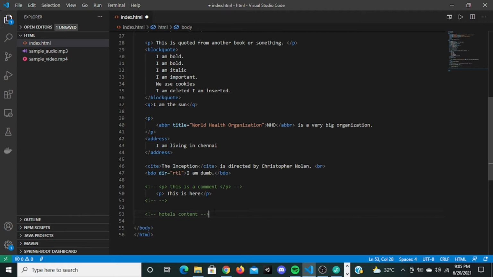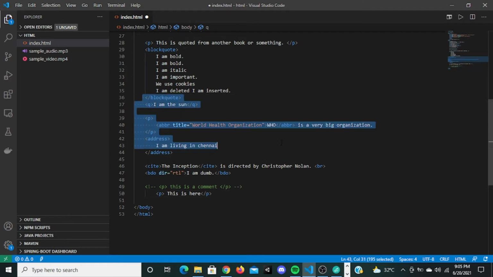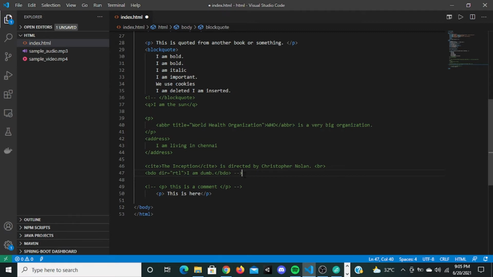Let me remove this. In Visual Studio Code, if you want to comment anything, just select everything you want to comment and press Control plus K plus C. It will comment everything for you.